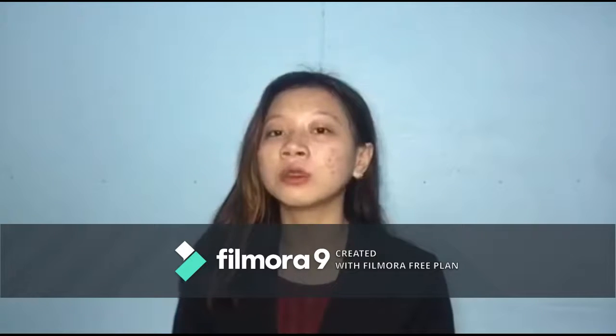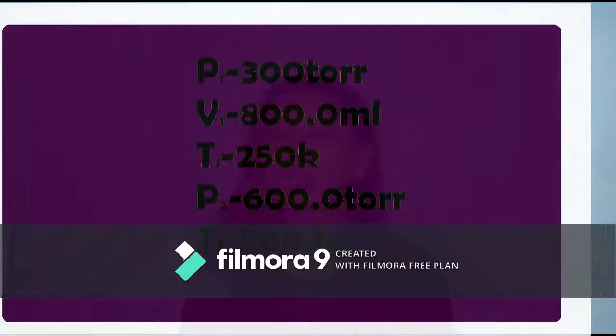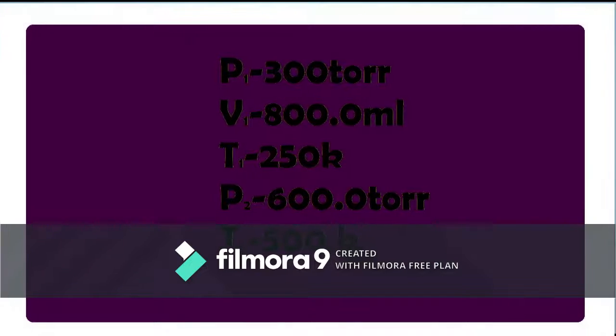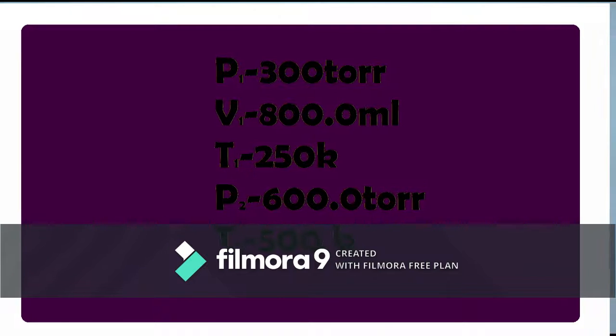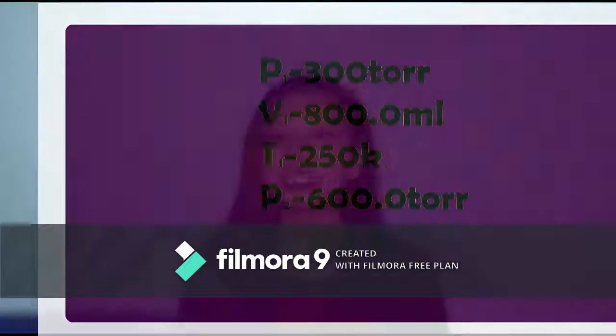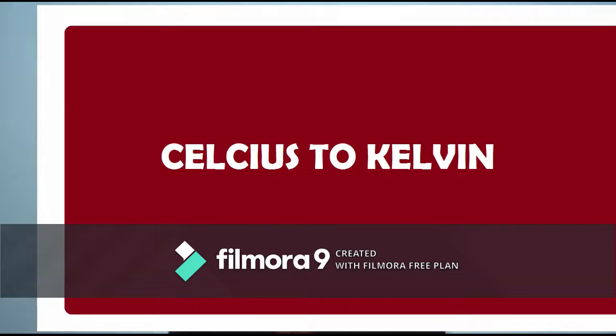First, we need to set up all the problem values in a solution matrix. The values: P1 is 300 torr, V1 is 800.0 mL, T1 is 250 Kelvin, and P2 is 600.0 torr. V2 is the missing value. And last is T2, 500 Kelvin. To convert the values from Celsius into Kelvin, you need to add 273.15 to the Celsius values.